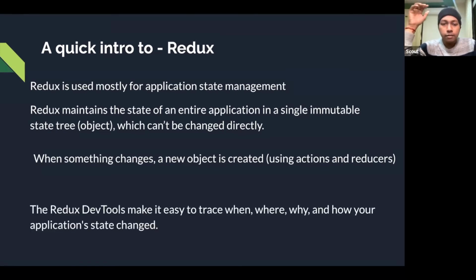And there is another great extension available in Google Chrome, the Redux DevTools extension, which makes it easy to trace when, where, and what is happening and how the application state is changing. I will show you what Redux DevTools is and how it helps us to debug and to visualize what is inside the Redux store.